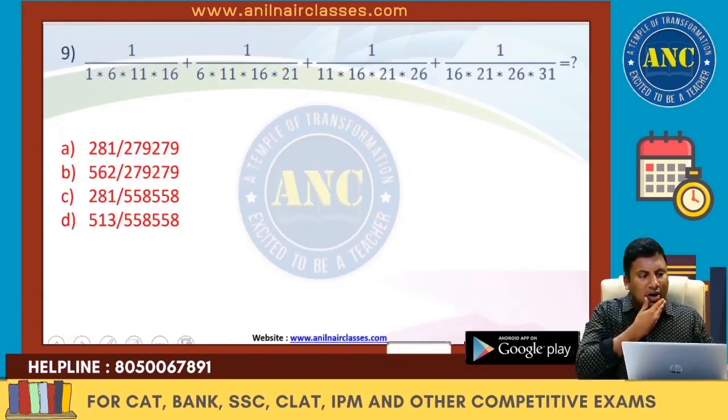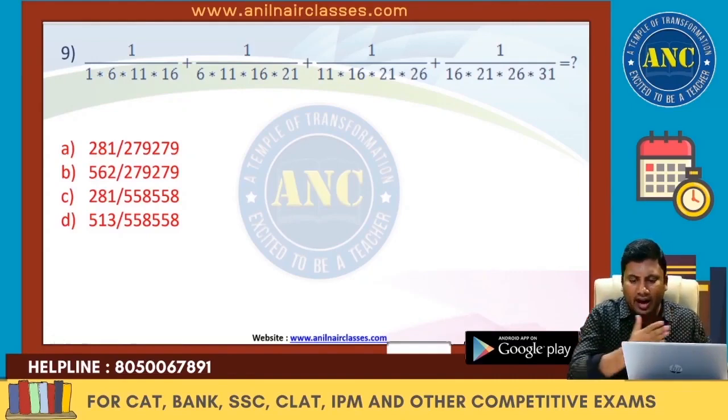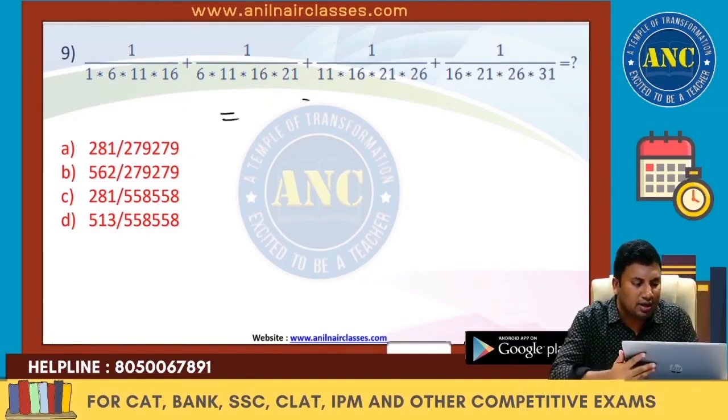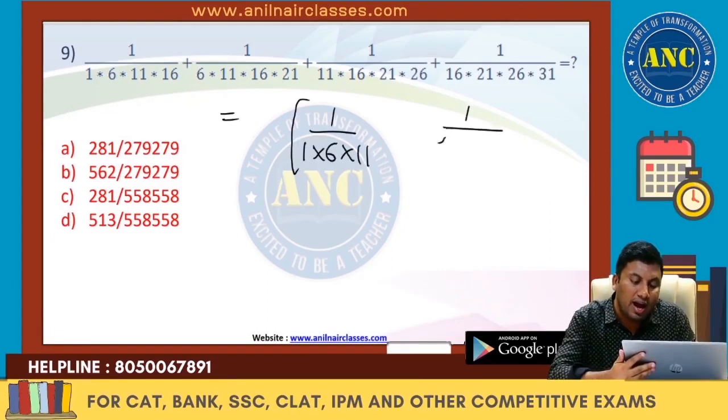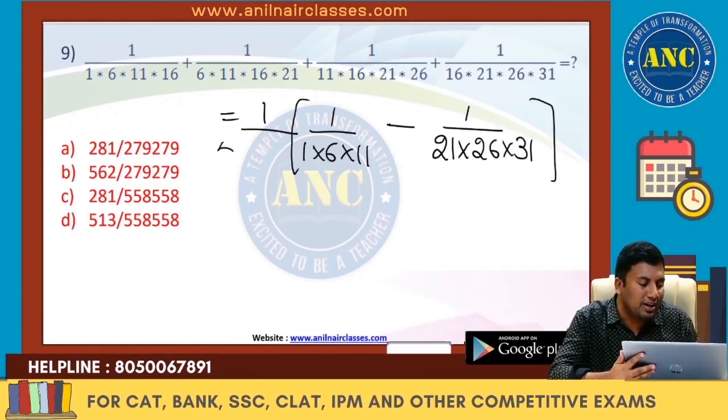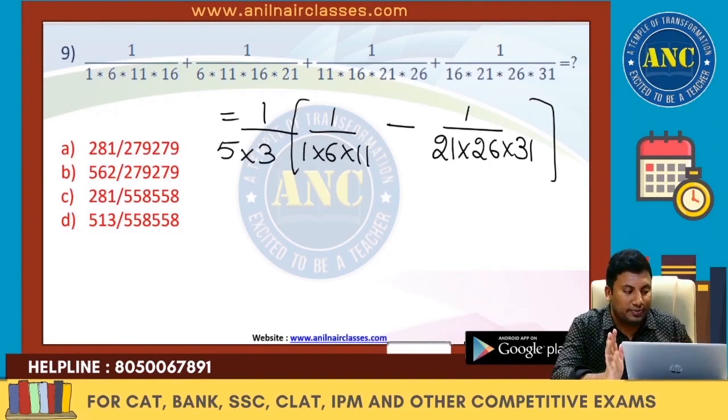Now next question. 1 by 1 into 6 into 11, 6 into 11 into 16, 6 into 11 into 16 into 21 and so on up to. So the answer is nothing but, 4 numerical values are there. Write down the first 3 numerical values and write down the last 3 numerical values. Difference is 5, 4 numerical values will become 3. Most of the students will find it a little complex in doing this calculation. So what we'll do is, now this is nothing but a multiple of this number.